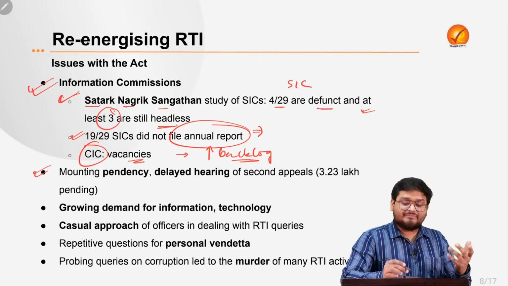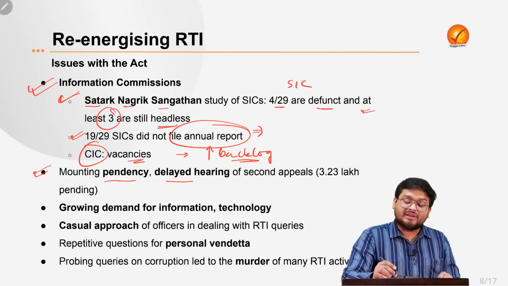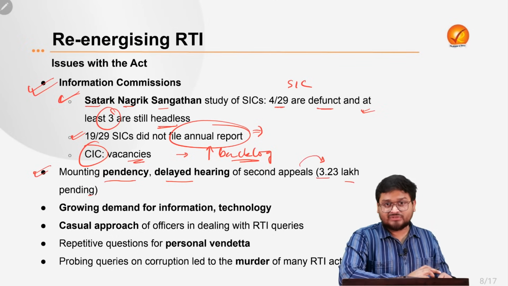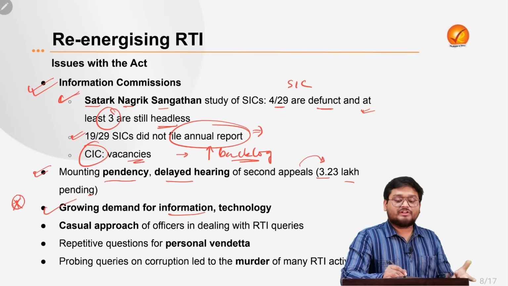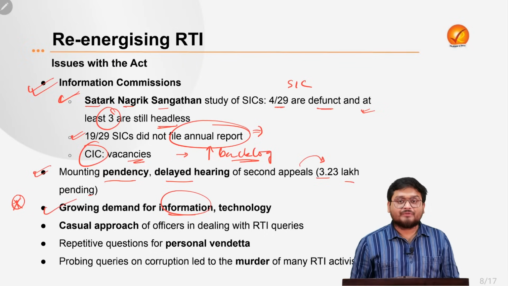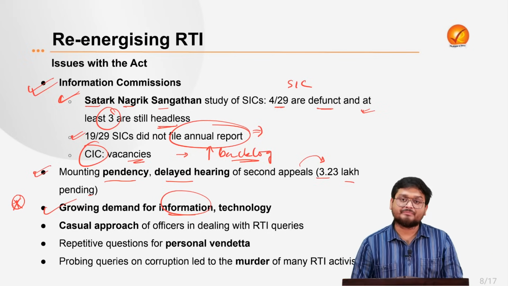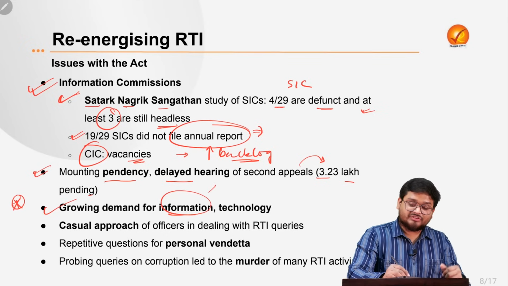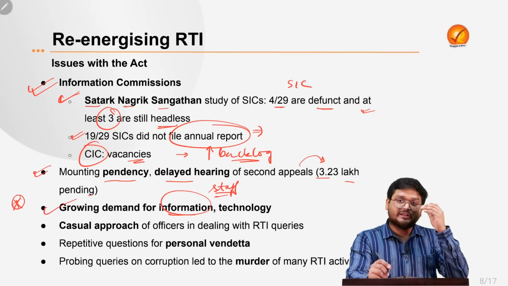Next, the mounting pendency of cases: delayed hearings of the second appeals are mounting. It is told that around 3.23 lakh appeals are pending as of now. This is a very, very serious concern. Next, the growing demand for information. For example, the people of India are demanding information through RTI about the various government functionings. This is increasing over a period of time, but the staff does not have enough resources to provide the information.